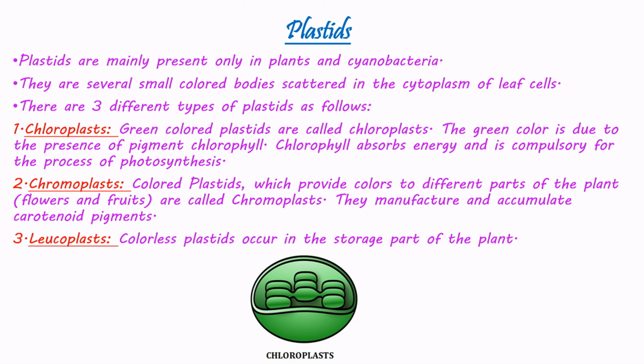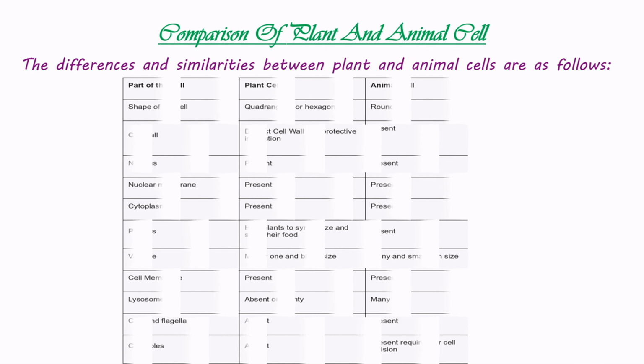Chromoplasts. Colored plastids, which provide colors to different parts of the plant, flowers and fruits, are called chromoplasts. They manufacture and accumulate carotenoid pigments. Leucoplasts. Colorless plastids occur in the storage parts of the plant. The differences and similarities between plant and animal cells are as follows.